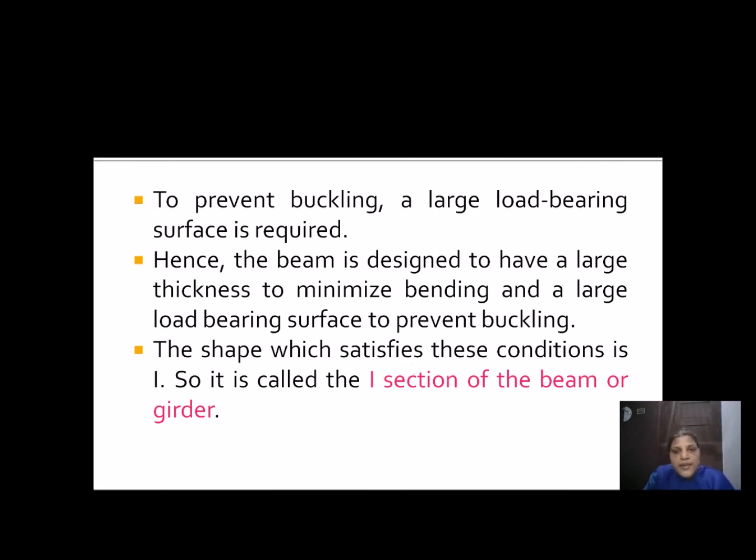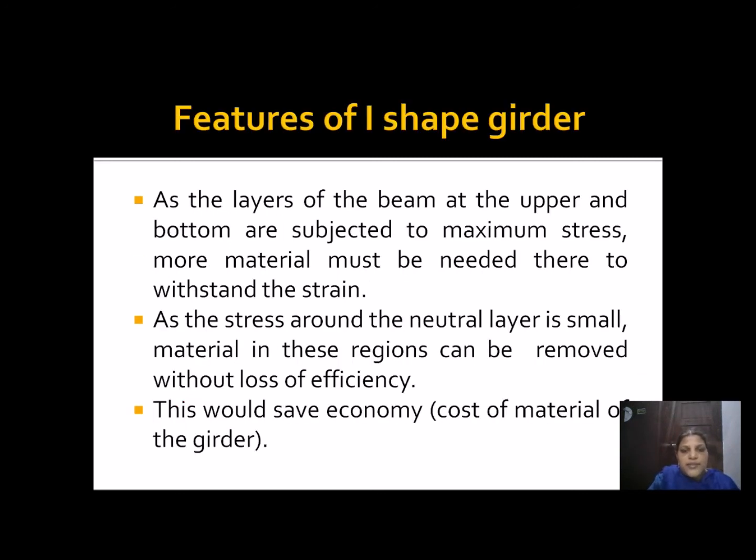The beam is designed such that it can sustain heavy loads. Hence, the beam is designed to have a large thickness to minimize bending and a large load-bearing surface to prevent buckling. The I shape satisfies all these conditions. No other shape satisfies this condition. So the beam takes the shape of the alphabet I. We can see some of the features of I-shaped girder. As layers of the beam at the upper and the bottom are subjected to maximum stress, more material is needed there to withstand the strain.